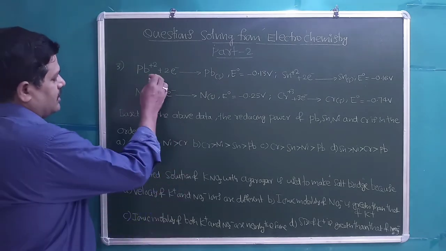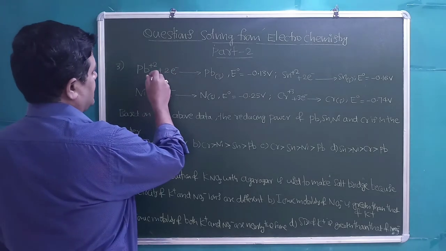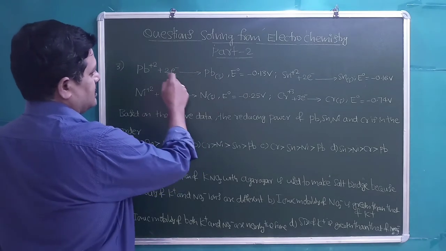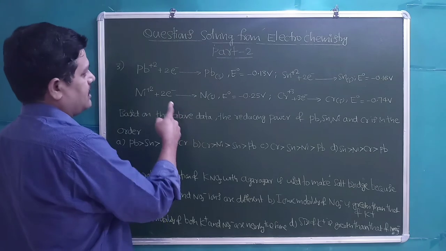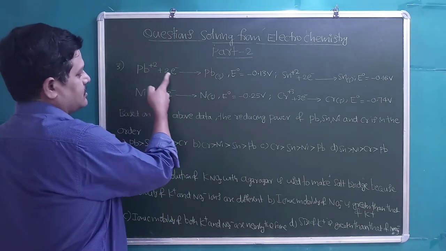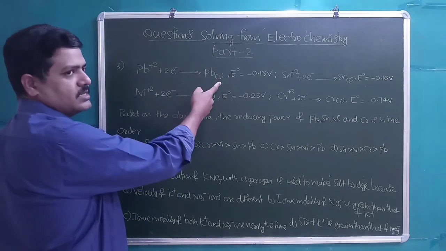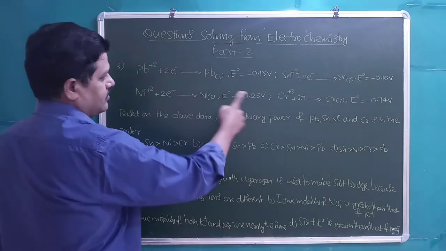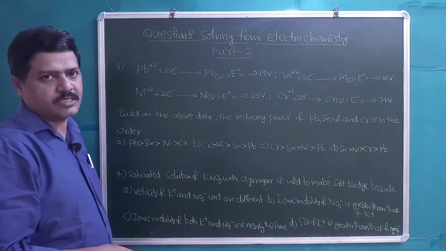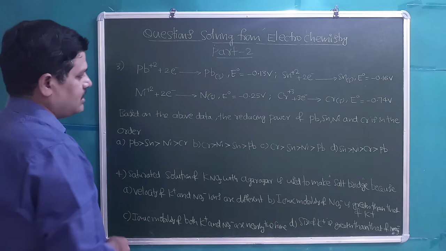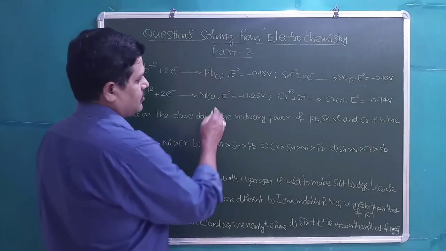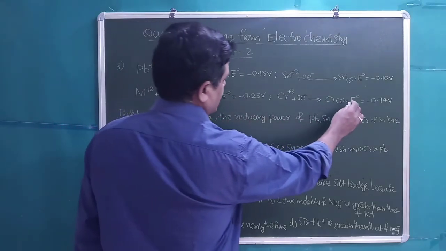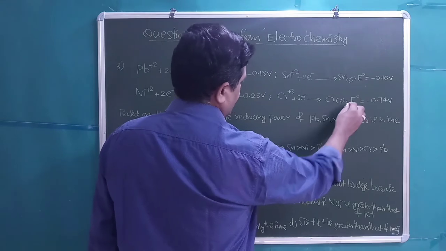All the reactions given are reduction processes: when Pb²⁺ accepts 2 electrons, it is converting into Pb. So all the potentials given are reduction potentials. Then the metal which has a more negative reduction potential will be the strong reducing agent.